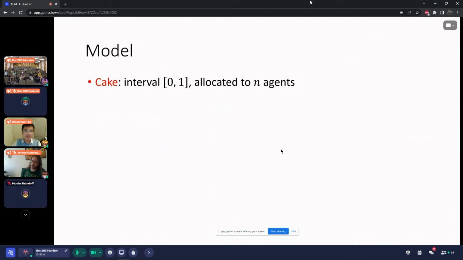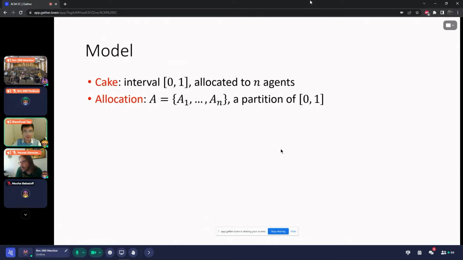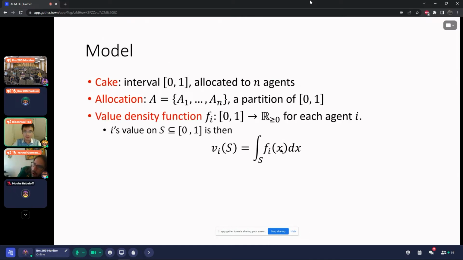And here's the mathematical model. The cake is typically modeled as an interval from 0 to 1, and it is allocated to n agents. An allocation is just a partition of the interval 0 to 1. To model the heterogeneity in the preferences of agents, we assign each agent a value density function f_i that maps the interval from 0 to 1 to a non-negative real number.